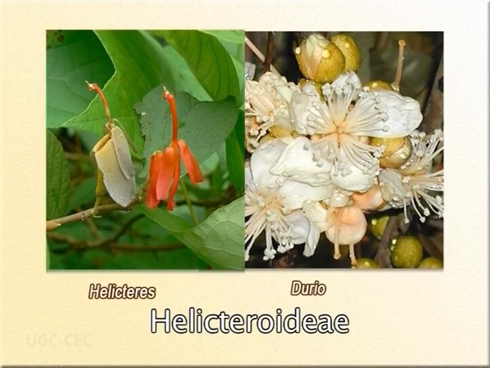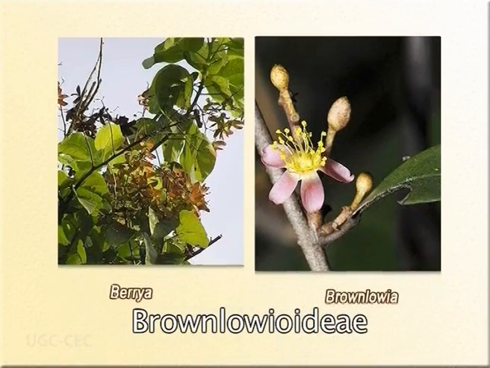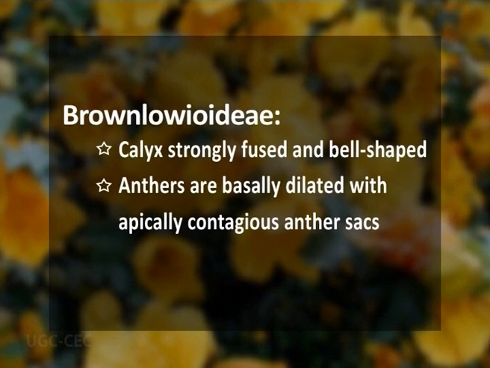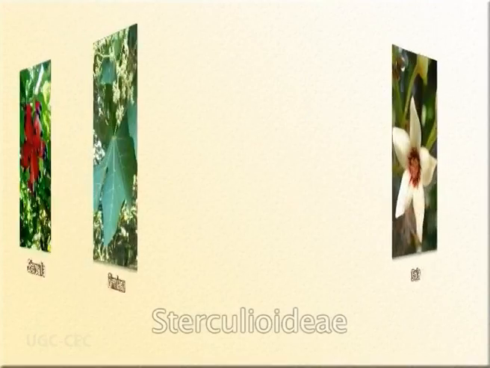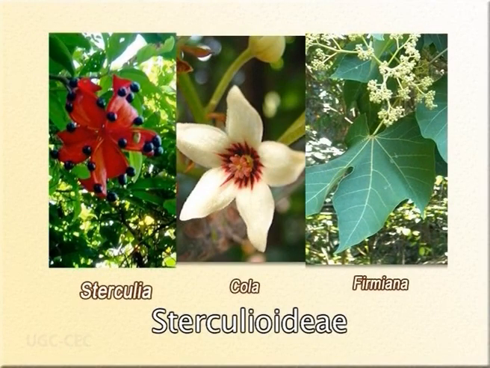The Helicteroideae subfamily, as represented by Helicteres, Durio, and other relatives, show a common feature of presence of an androgynophore. One more subfamily by the name Brownlowioideae is represented by genera like Berrya, Brownlowia, and their relatives. The Brownlowioideae have their calyx strongly fused, and this calyx is bell-shaped. Also here, the anthers are basally dilated with apically contiguous anther sacs. One more subfamily, Sterculioideae, contains common genera Sterculia, Cola, Firmiana, and their relatives.